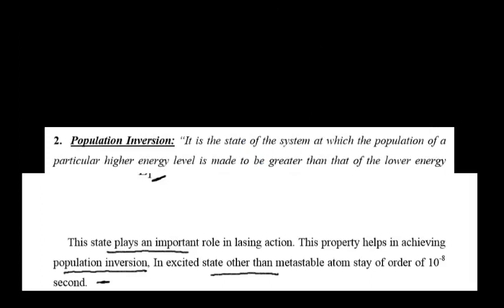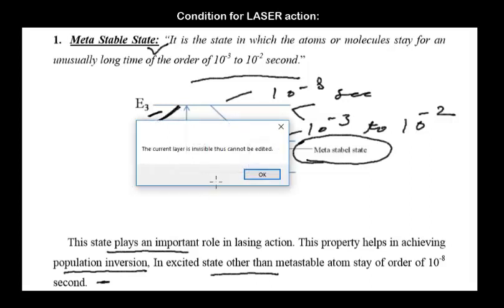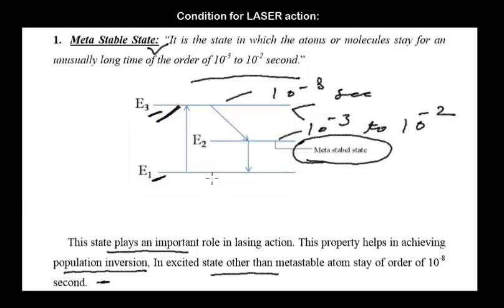Now, let's see what population inversion is. Population inversion is the state of the system at which the population of a particular higher energy level is made to be greater than that of the lower energy level. It is opposite to the conventional case, because in the conventional case the number of atoms in the ground state is more than the number of atoms in the excited state.